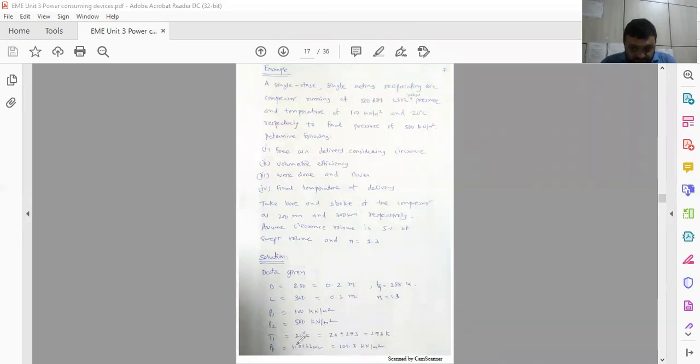So this is about the atmospheric pressure and atmospheric temperature. That is not given, but you can assume it because it is standard, TF and PF. So it is listed over here. This is the initial temperature given in centigrade. We are converting it into Kelvin. Now we are trying to calculate the four things: free air delivery,